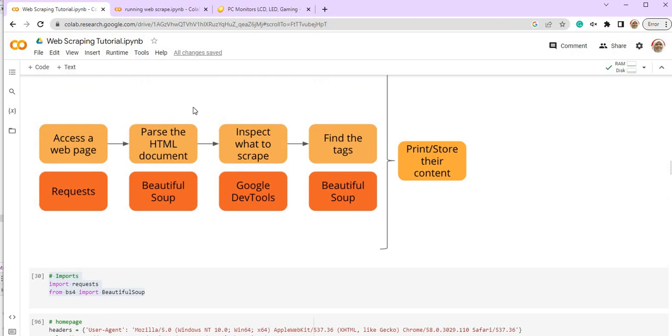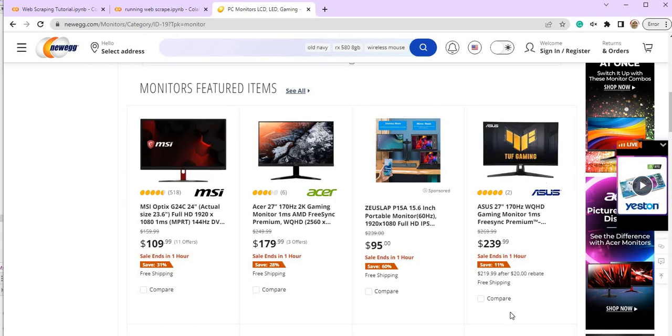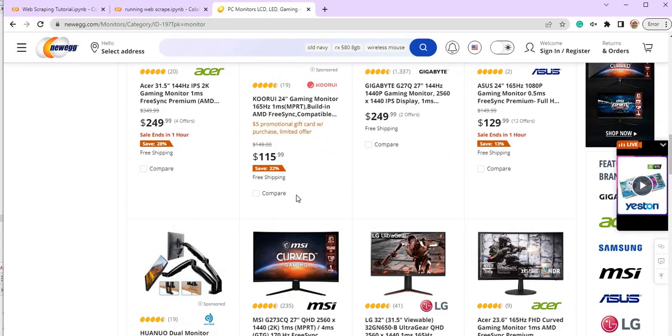Seterusnya ialah kata kita dah berjaya dah ambil website tu, kita dah berjaya arahkan Beautiful Soup untuk tengok certain tag. Now we have to inspect kita punya website using Google Development Tool untuk cari apa yang kita nak. Okay, so now kita tahu kita nak information this one, kita nak maklumat mengenai printer.